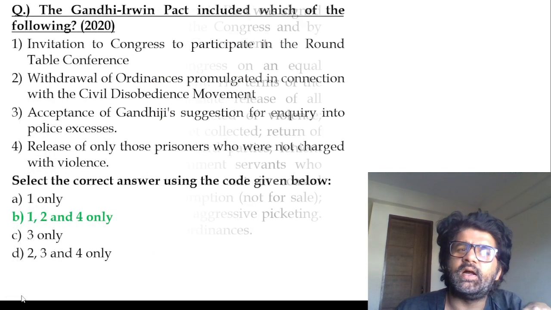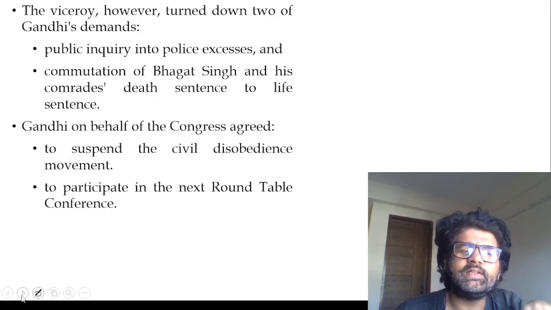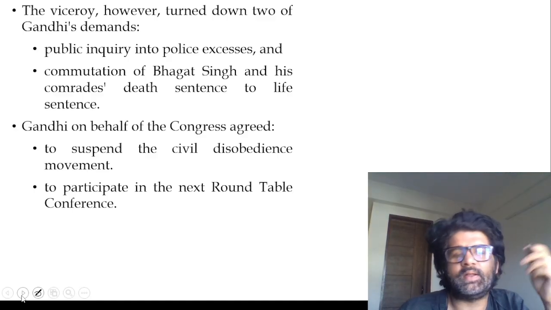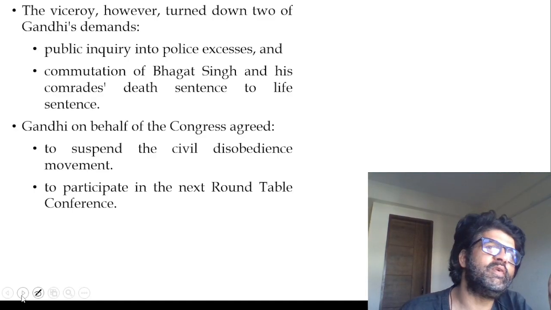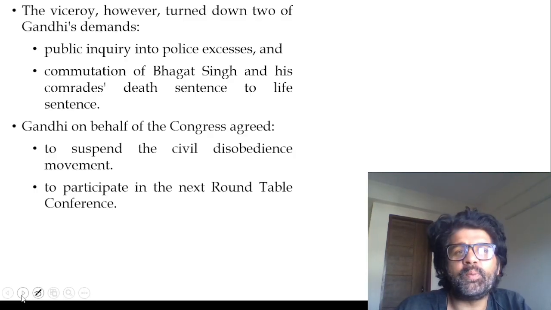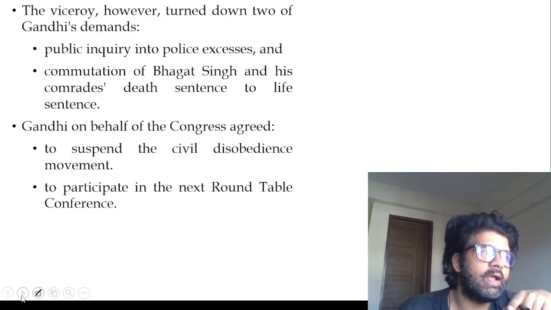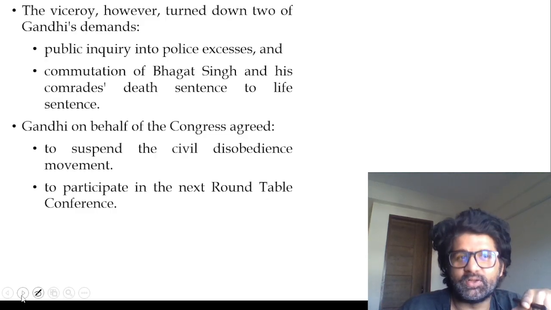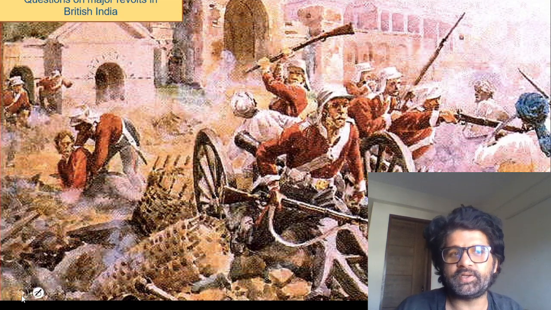Please come, Gandhiji. So you can see all these things. Gandhiji then went there, nothing happened, and the Civil Disobedience Movement started its second phase. That was also a failure. So the Britishers were like, ha ha ha, we achieved our objective. Your Civil Disobedience Movement, which was working in such an awesome manner, stopped, and we humiliated you also in the second Round Table Conference. That's what the Britishers were saying.